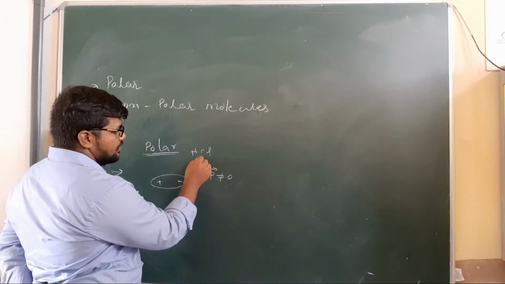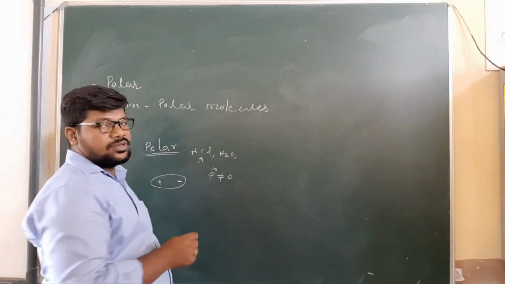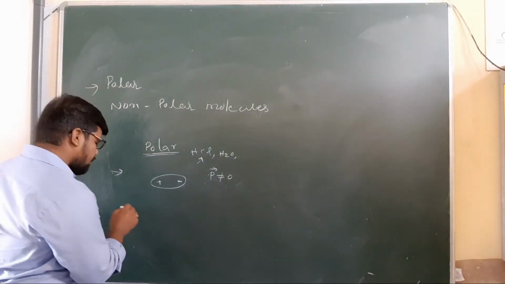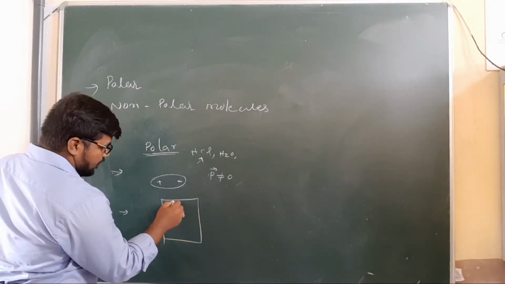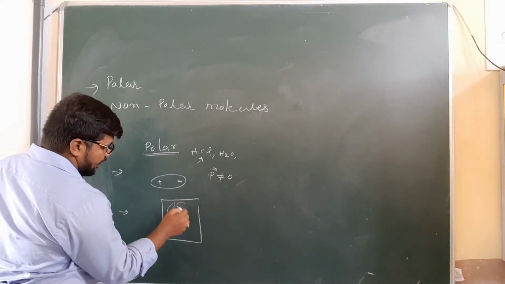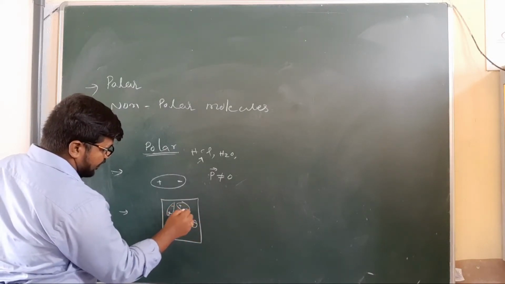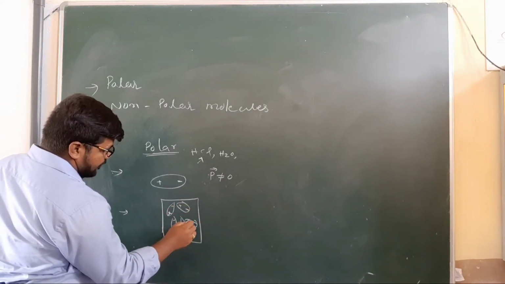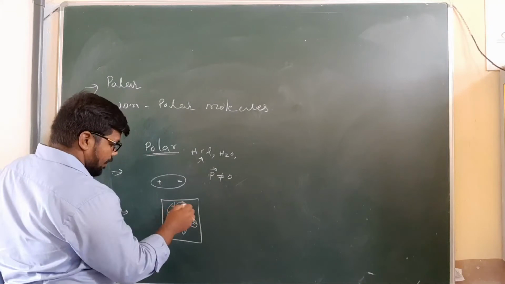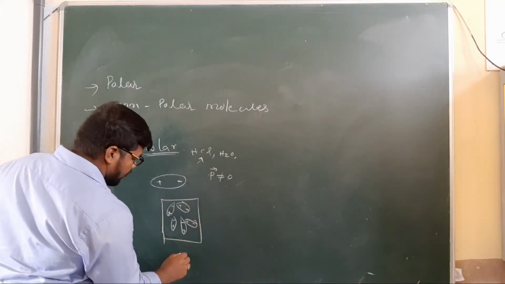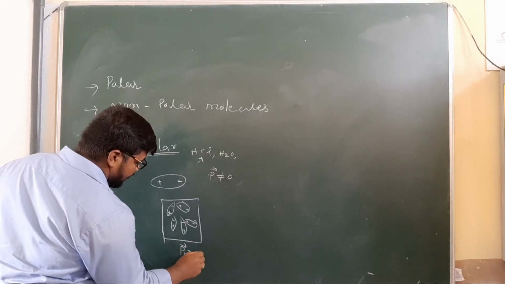Examples are HCl and H2O. Whenever we take a dielectric slab, the polar molecules are arranged randomly, plus minus, like this. If we calculate the net dipole moment, the net dipole moment is 0.